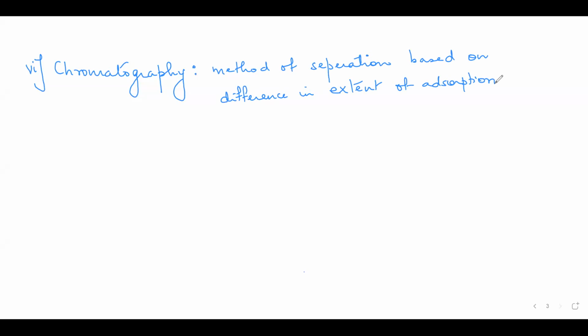What is adsorption? When one substance distributes itself on the surface of the other rather than in its bulk, then the process is called adsorption. Correct? Yes, ma'am. So distribution of one substance on the surface of the other rather than in its bulk is called adsorption. But what if the substance distributes itself in the bulk of the other? Then that process is known as what? Absorption. Yes, that is known as absorption. So adsorption you'll find only on the surface. So it's a surface phenomenon basically.